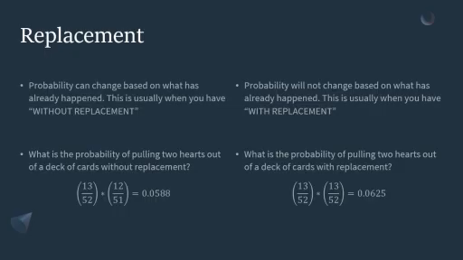If you do replace it, after you take that heart out, you put it back in, shuffle the cards up, and then you draw another one. So that one could be taken again. You have a 1 out of 52 chance of drawing the same card a second time, which means the probability would remain the same. 13 over 52, 13 over 52. Multiply those together, and you get a slightly higher probability. Not much, but it is higher, at 6.25%, or 0.0625. So if there is replacement, the probabilities won't change from one draw to the other. If there is not replacement, the probabilities do change, so you got to watch out for that.